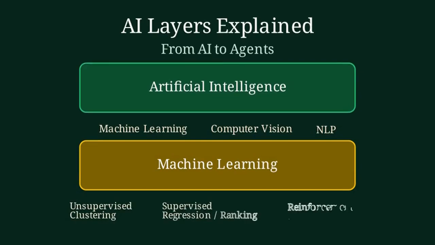Machine learning is a way to teach computers to learn patterns from data. There are three main types. Unsupervised learning finds hidden groups. Supervised learning learns from labeled examples. Reinforcement learning learns by trial and error with rewards.